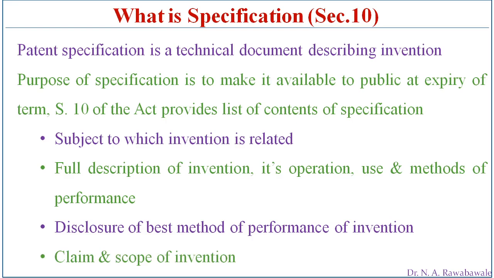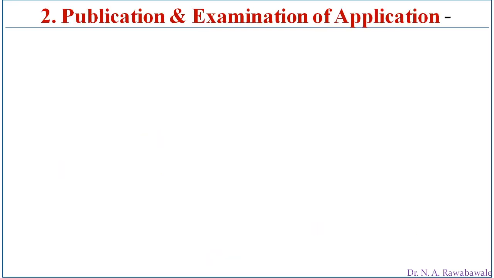The inventor has to define what his claim is, what he wants to claim under this patent, and the scope of invention. So what is the subject matter and to what extent this invention is going to cover. The scope of invention means the things that are included in this invention, which have to be clearly mentioned in the specification.